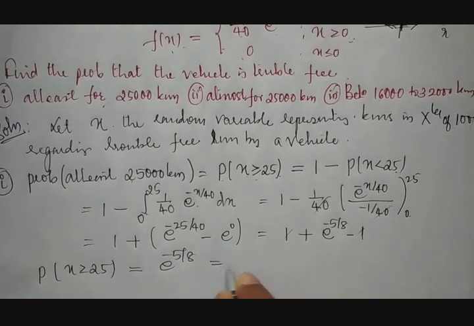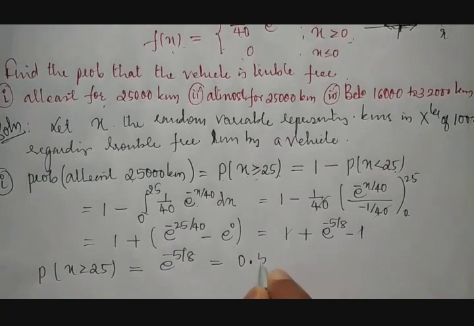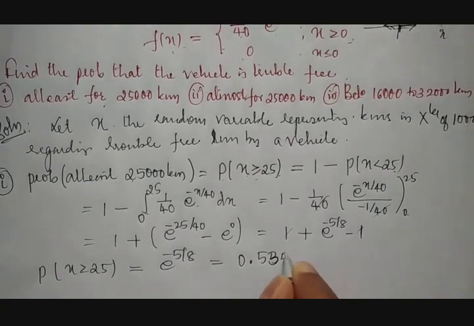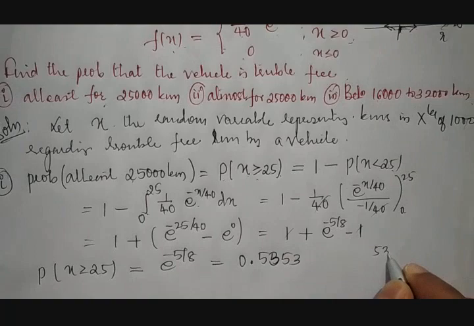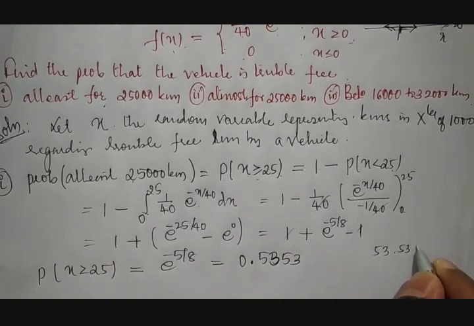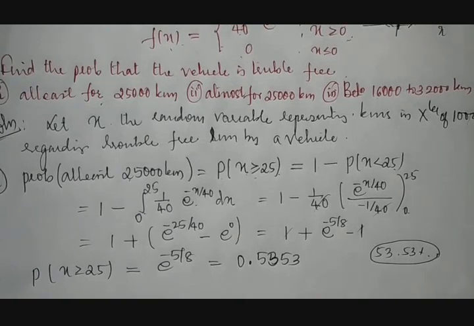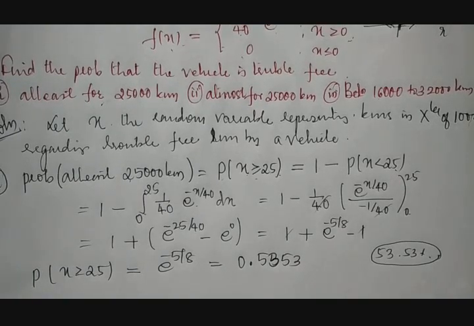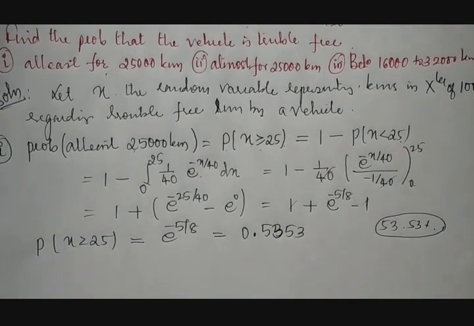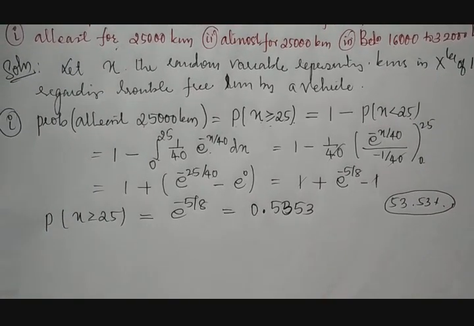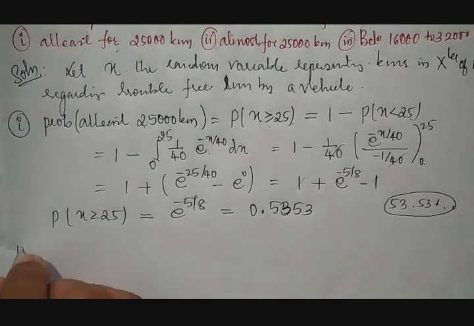If you type it in the calculator, we will be getting 0.5353, which means 53.53% of the chances are there where our vehicle will move at least 25,000 kilometers without any problem in this case. Then we take the second case.